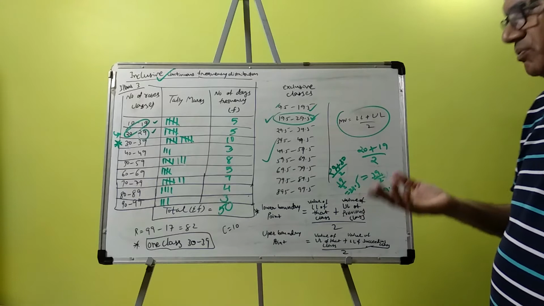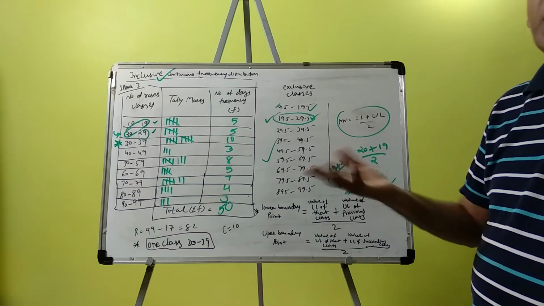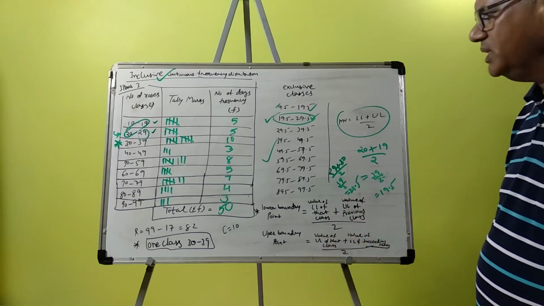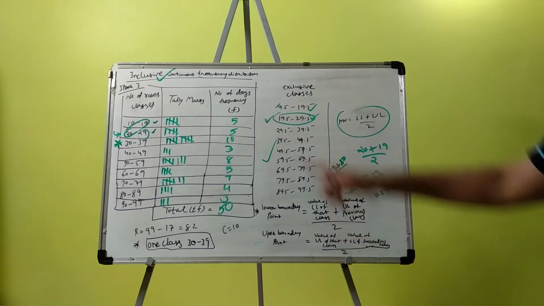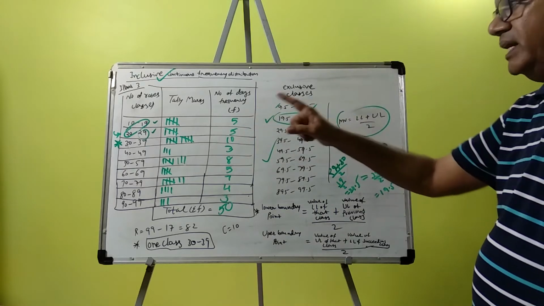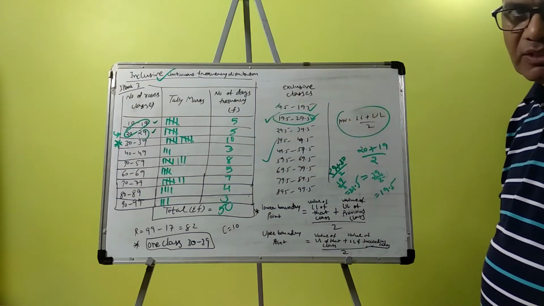Or we can calculate for unequal classes and everything. One by one we will discuss all these formulas. Exclusive we have already discussed, and inclusive can be converted into exclusive.